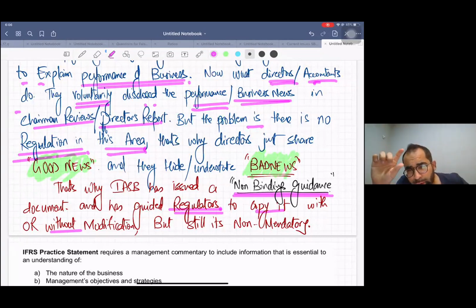If you want to modify it, do a little modification and then apply it, because there are many things which local law can impose. Why? Because local law knows the problems of the country very well.